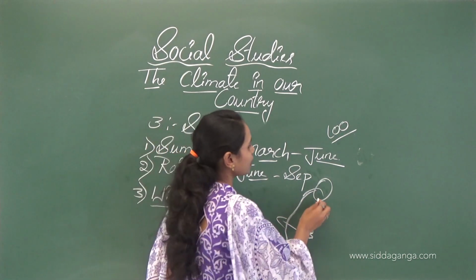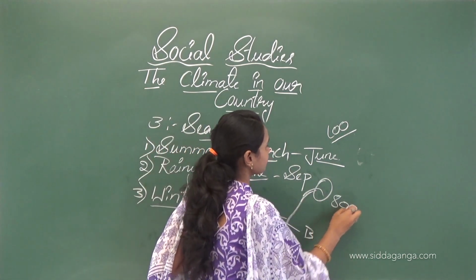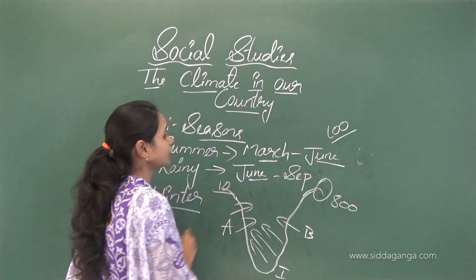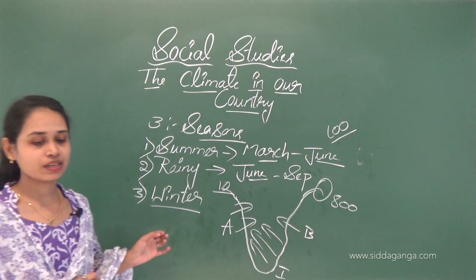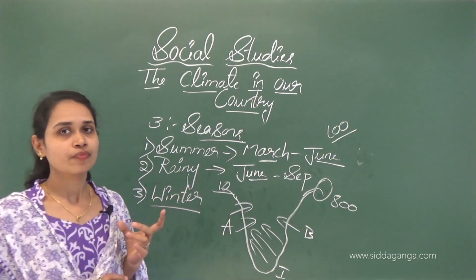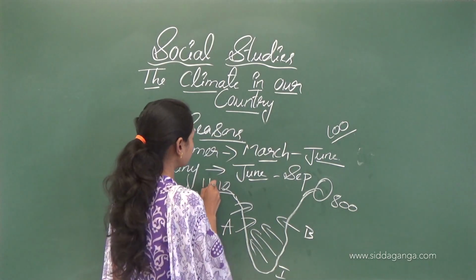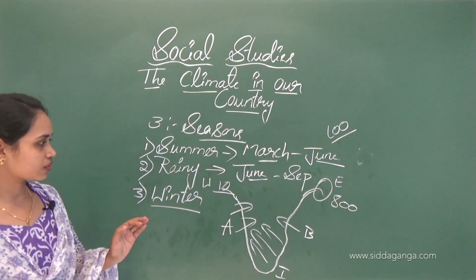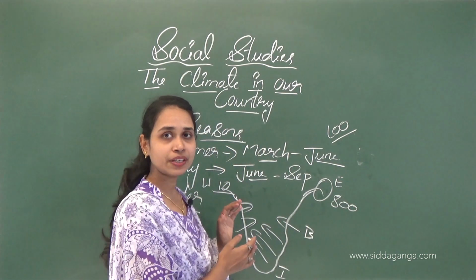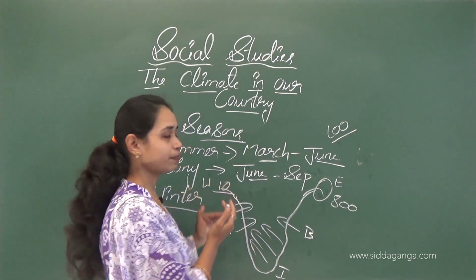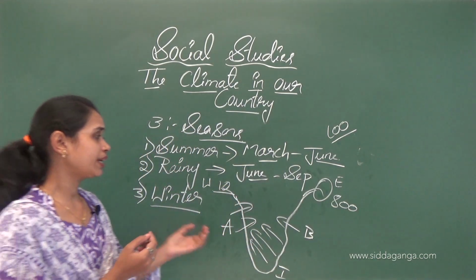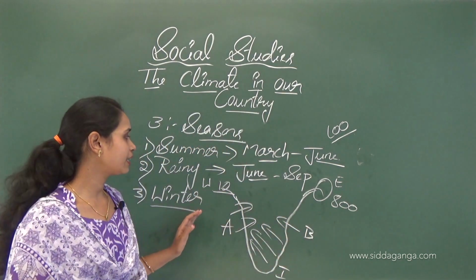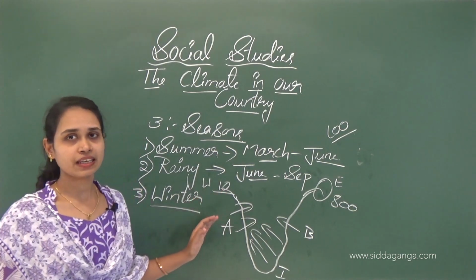See this comparison between the west and east parts. The climate changes from place to place. In the east they receive very heavy rainfall, but here we see less rainfall.